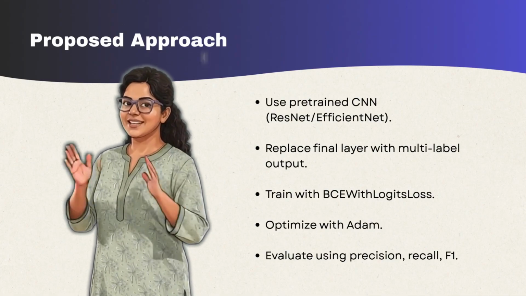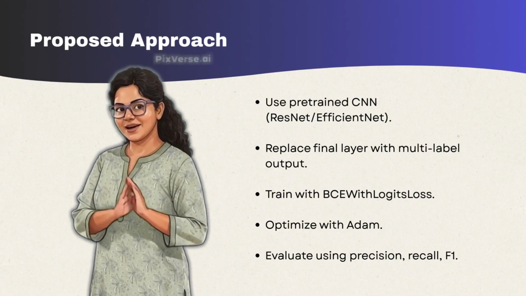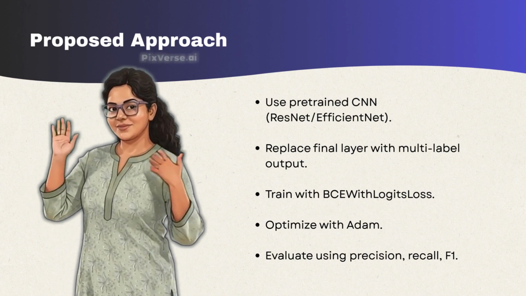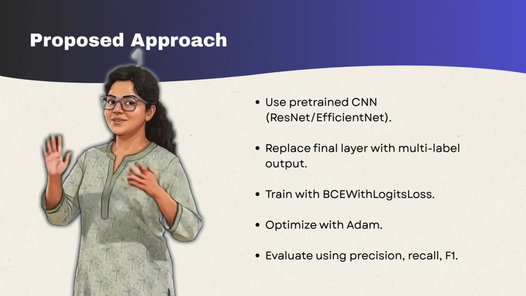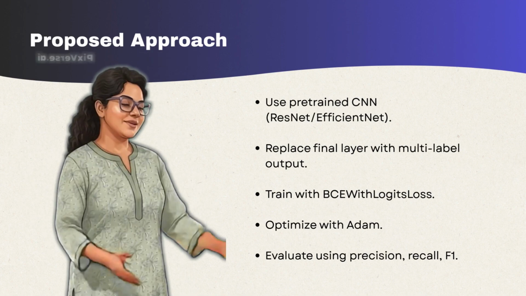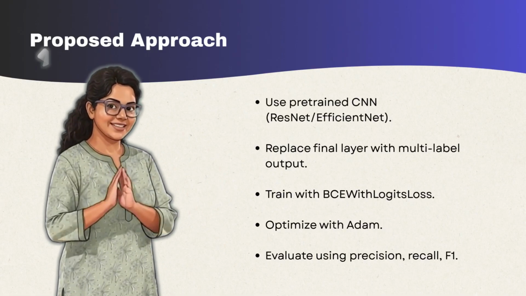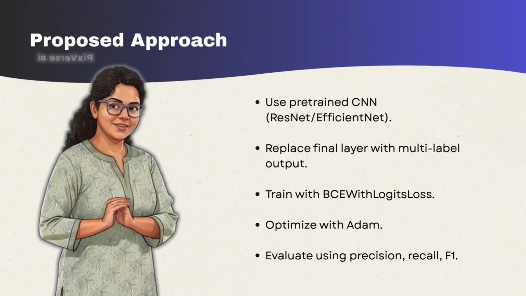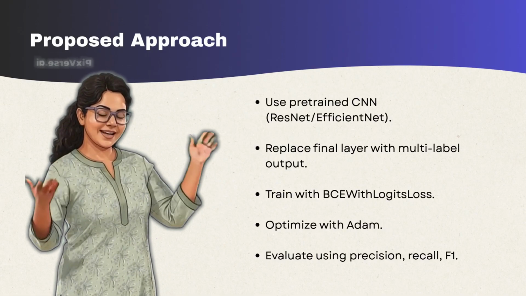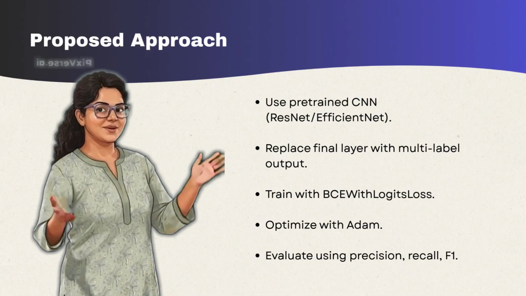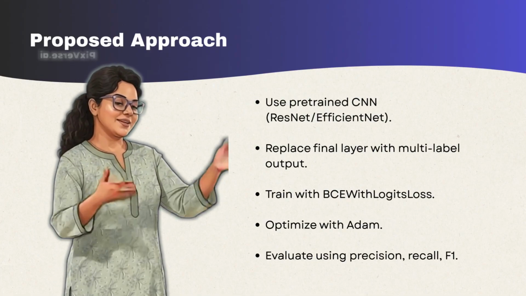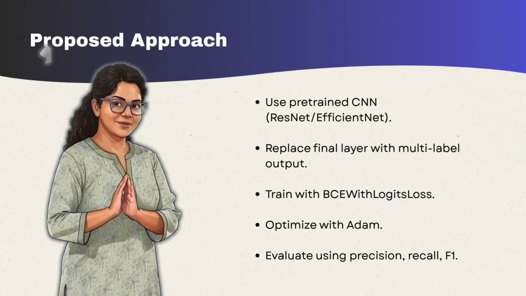Optimization was done using Adam, which helps the model converge faster. We evaluated the model on metrics like precision, recall, and F1 score. These metrics give you a much better understanding of performance compared to just accuracy. This gives you a complete view of how we structured and trained our deep learning model.